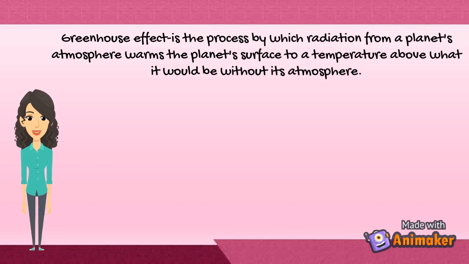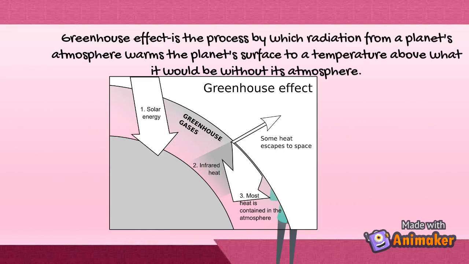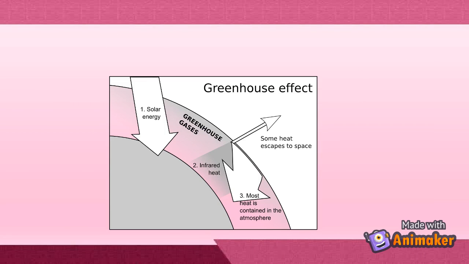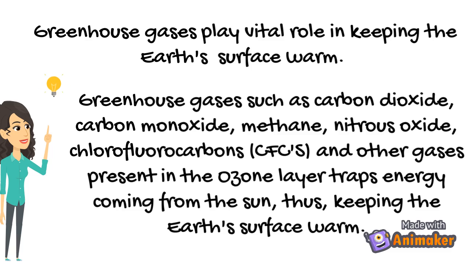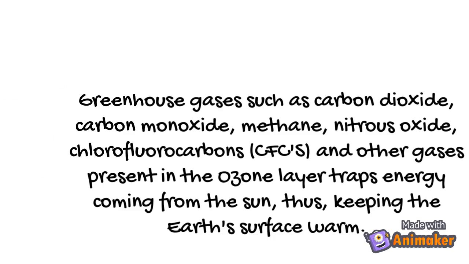Greenhouse effect is the process by which radiation from the planet's atmosphere warms the planet's surface to a temperature above what it would be without its atmosphere. Greenhouse gases play a vital role in keeping the Earth's surface warm. Greenhouse gases, such as carbon dioxide, carbon monoxide, methane, nitrous oxide, chlorofluorocarbons or CFCs, and other gases present in the ozone layer, trap the energy coming from the sun, thus keeping the Earth's surface warm.